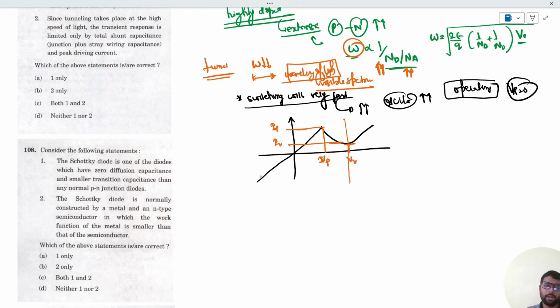So you see here the diode is acting as a positive resistance, the slope is positive. In this region, that is, the region between the peak and the valley, the diode is acting as a negative resistance.